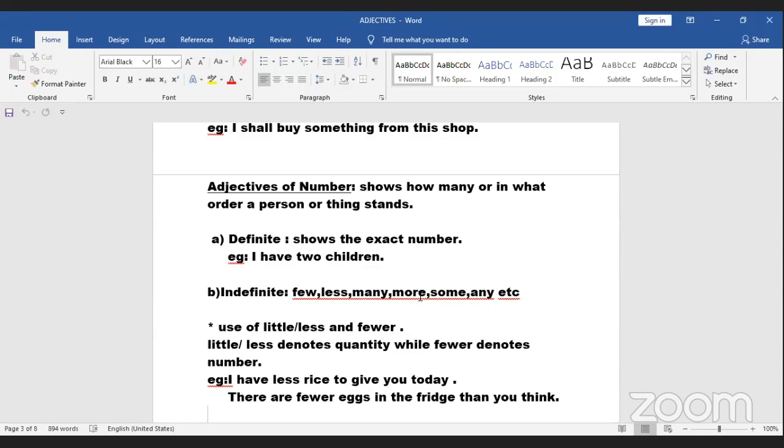The two is definite. Indefinite is vague, which is not clear. A few, less, many, more, some, any. These are all vague, not clear. I'm not telling it definitely. So that is indefinite. Now see, important thing.